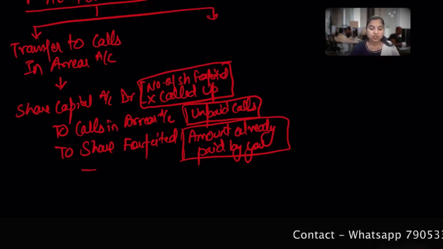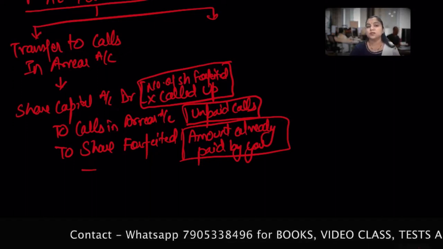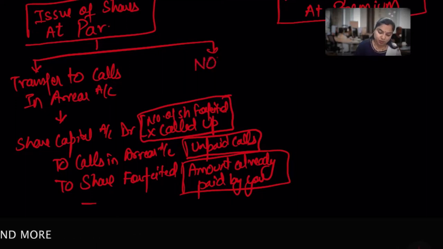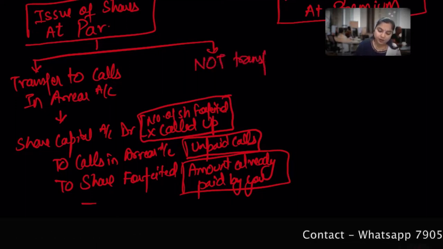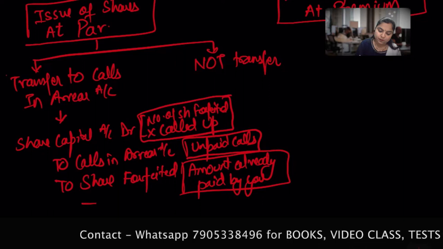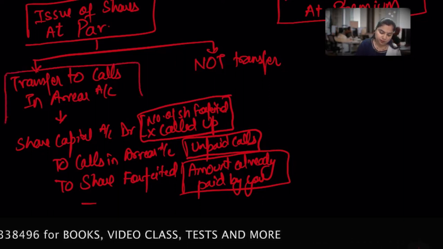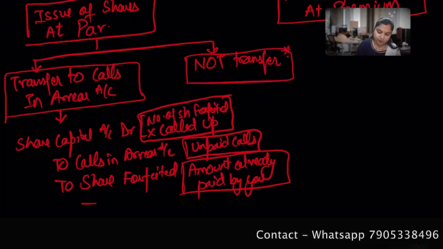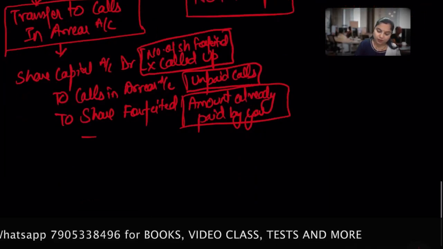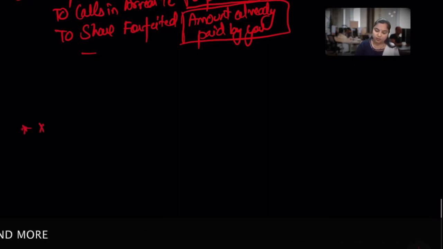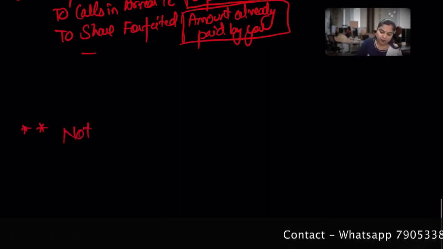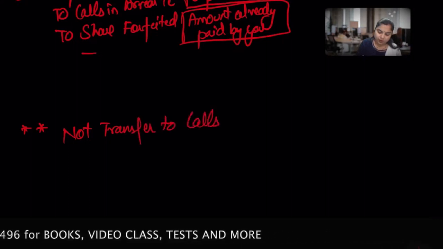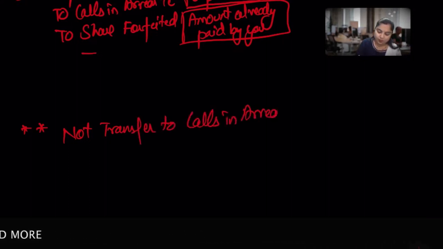Okay, so this is a situation when the amount has been transferred to the calls in arrear account. What if it's not transferred to the calls in arrear account? So transferred to calls in arrear scenario and not transferred. I'm doing it down because we have some space issue. Not transferred to calls in arrear scenario.